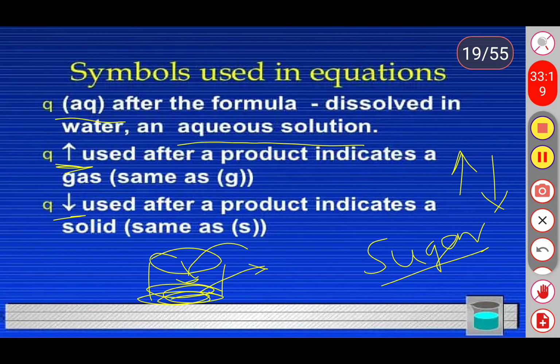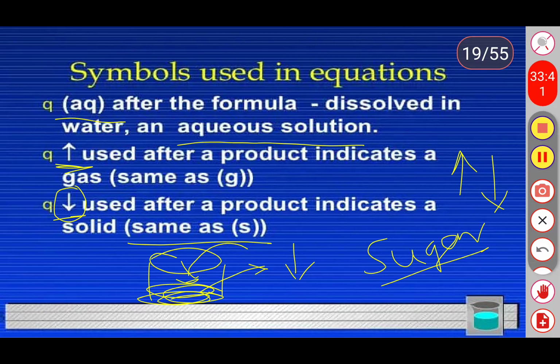Downward arrow mark, it indicates that after the combination of the substances, a precipitate is formed in the product. So the downward arrow mark will indicate that a solid will be formed as a product.